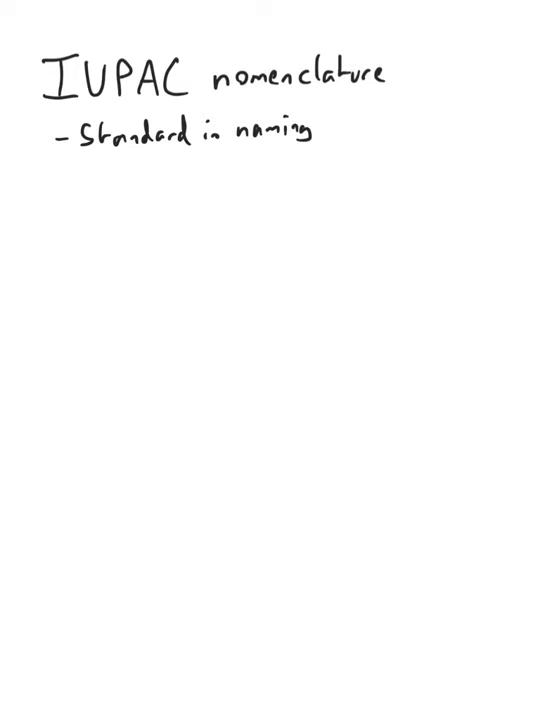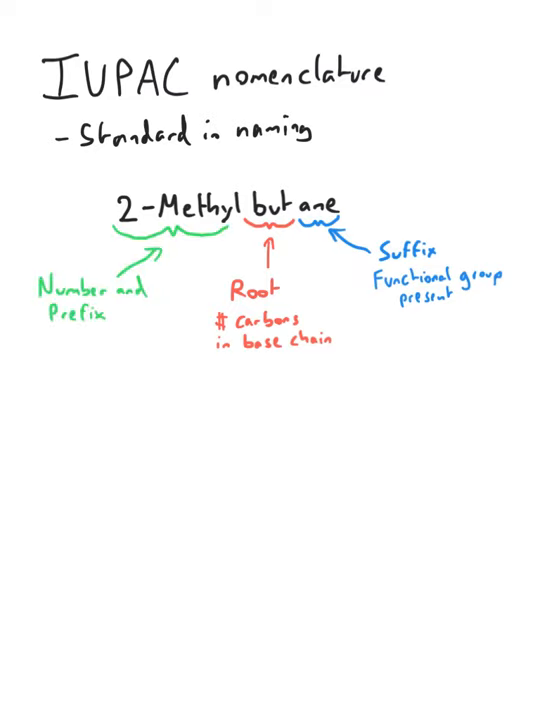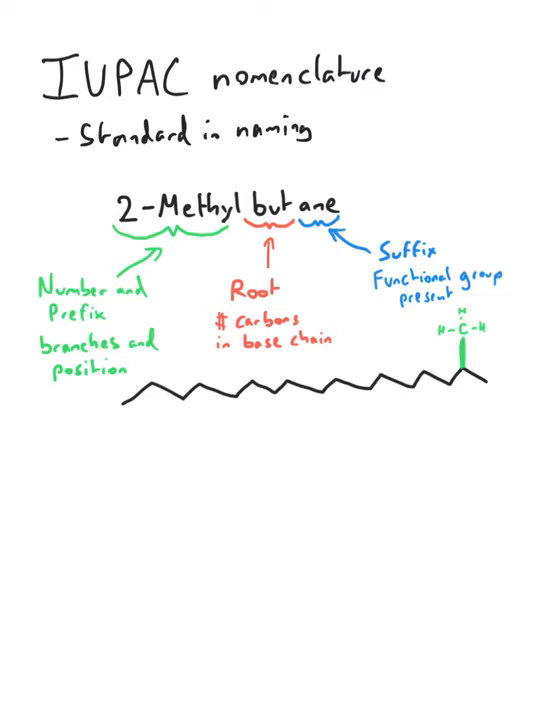A name will look something like this: 2-methyl butane. We can break the name down into a root, which is how many carbons are in the base chain, the suffix, which will tell us any functional groups in the base chain, and then the number and prefix, which tell us what is coming off of the base chain and what those things are. So for example, methyl is saying that we have a 1 carbon side chain, and the 2 is saying that it is on the 2 position, i.e. if we started counting from one end or the other, it will be at the 2nd position.